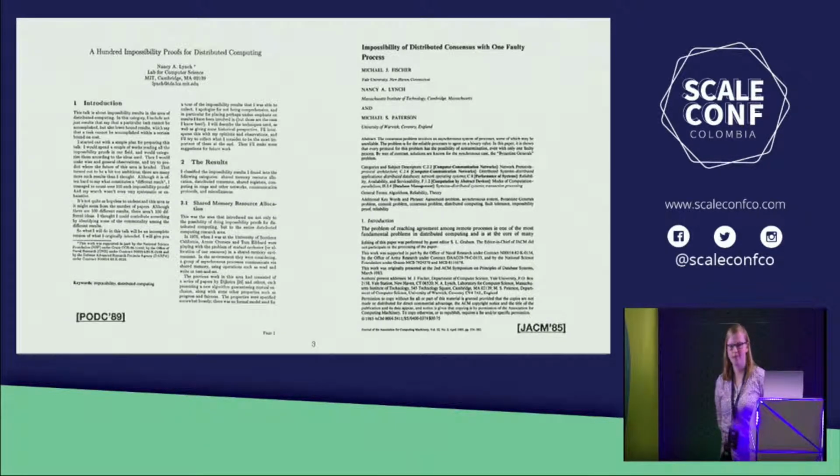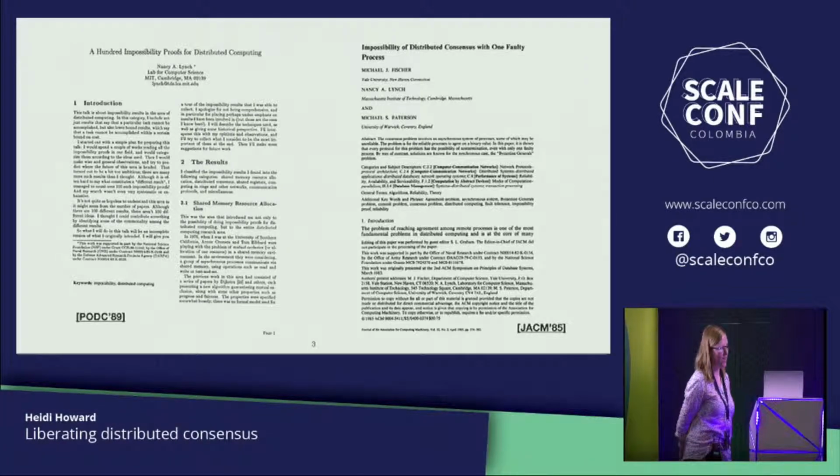So these are 2 papers from the 80s. The paper on the left is 100 impossibility results in distributed computing. That's a horrifying title for a paper. Here's 100 things you can't do. End of story. And on the other side, we have one of the most famous papers in computer science, the impossibility of distributed consensus with one faulty process.